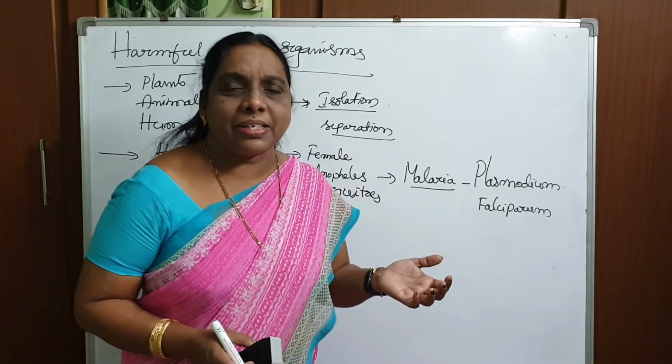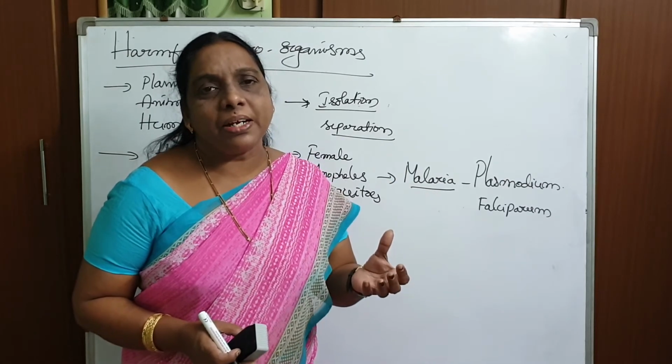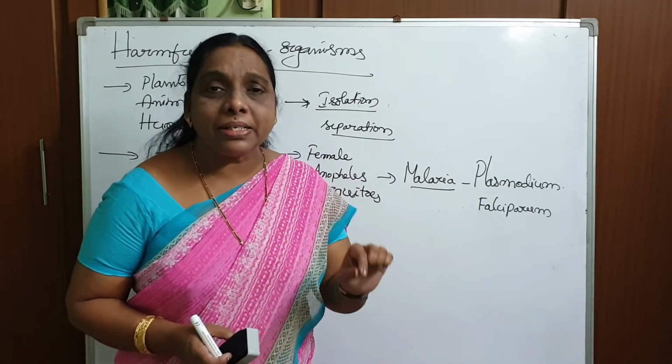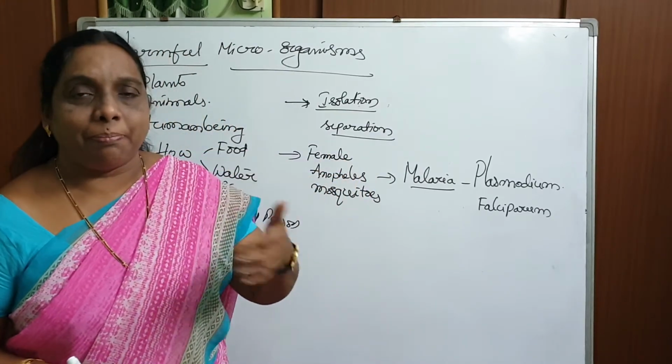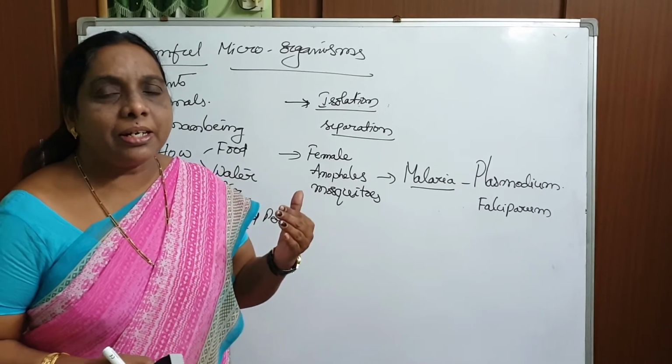We don't get malaria immediately, only after completion of the incubation period. The incubation period means the time taken by this larval form to develop and produce more of its kind. Then the person falls sick.